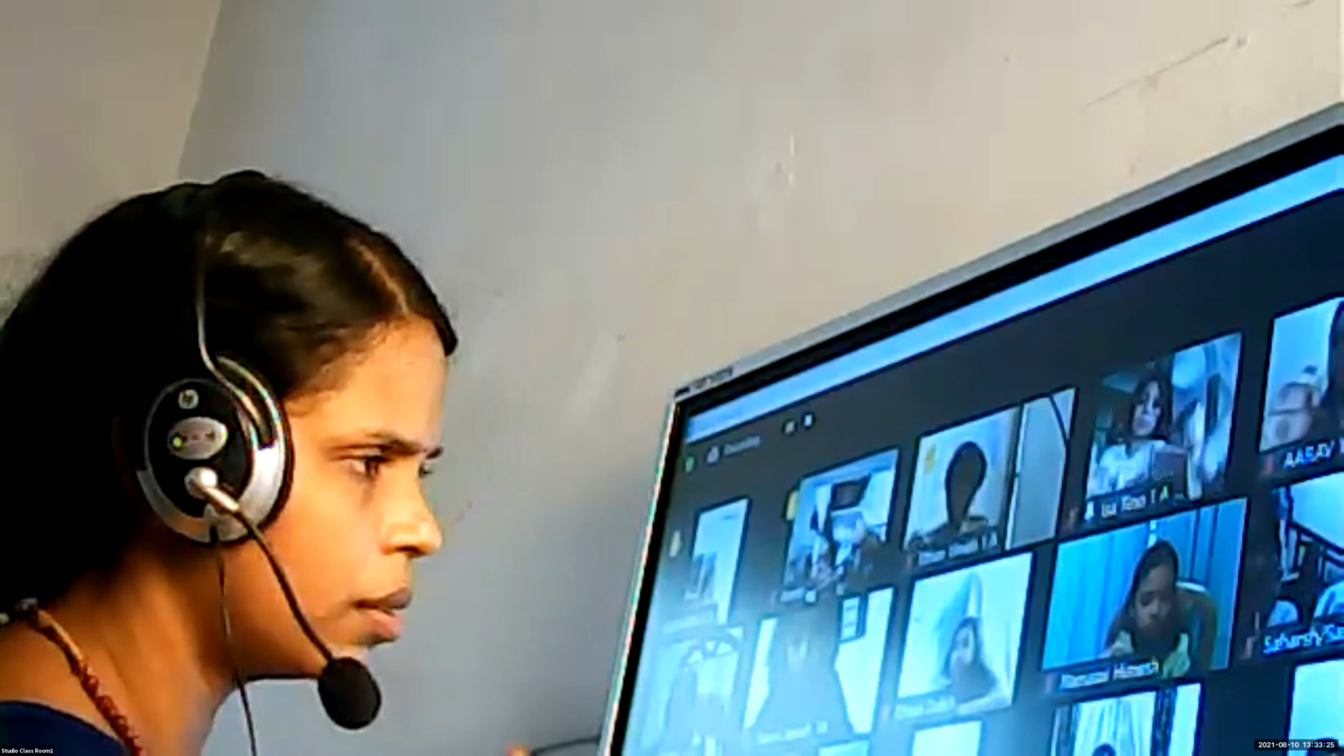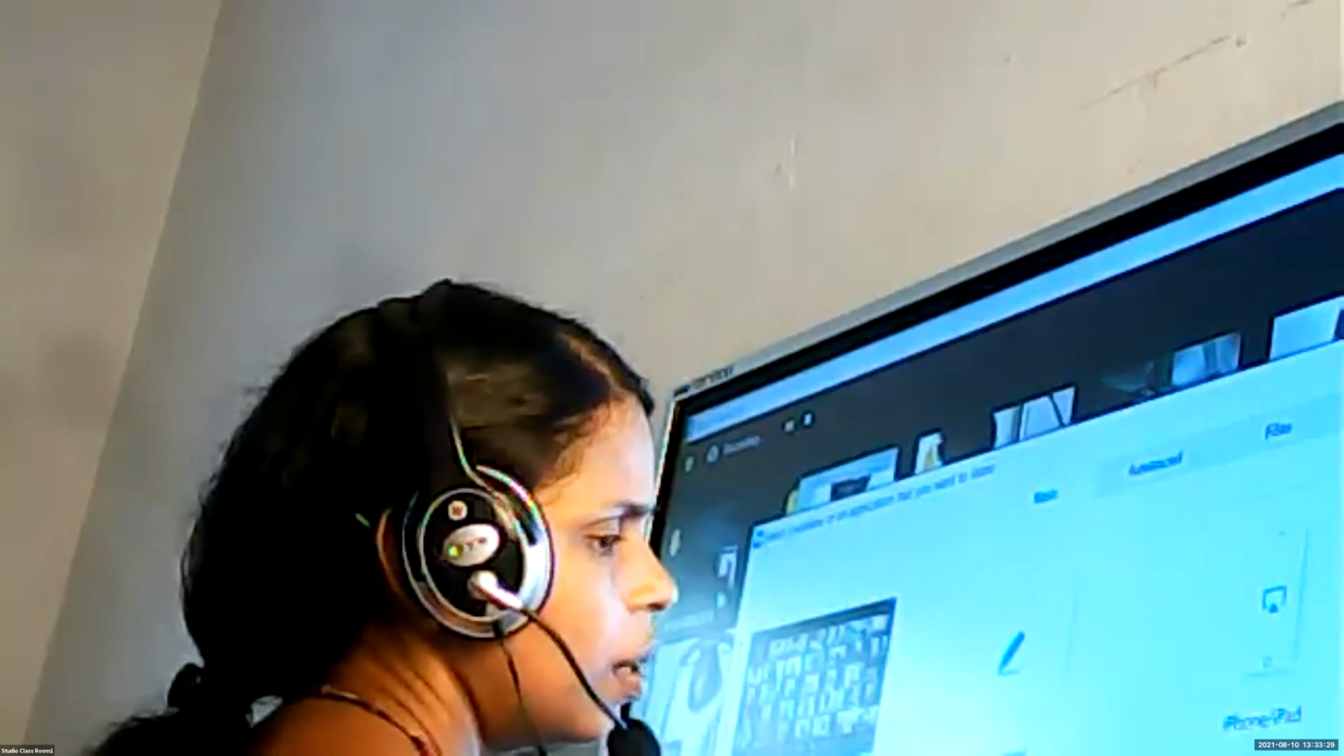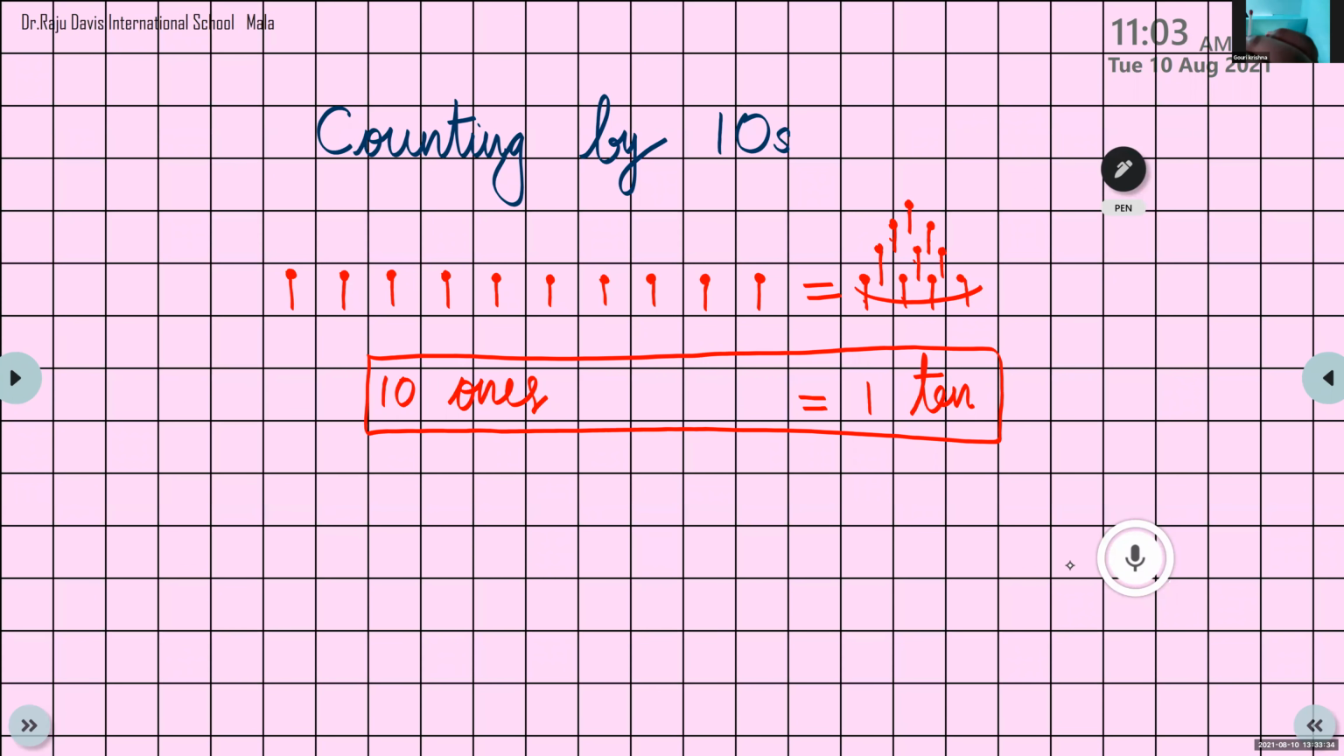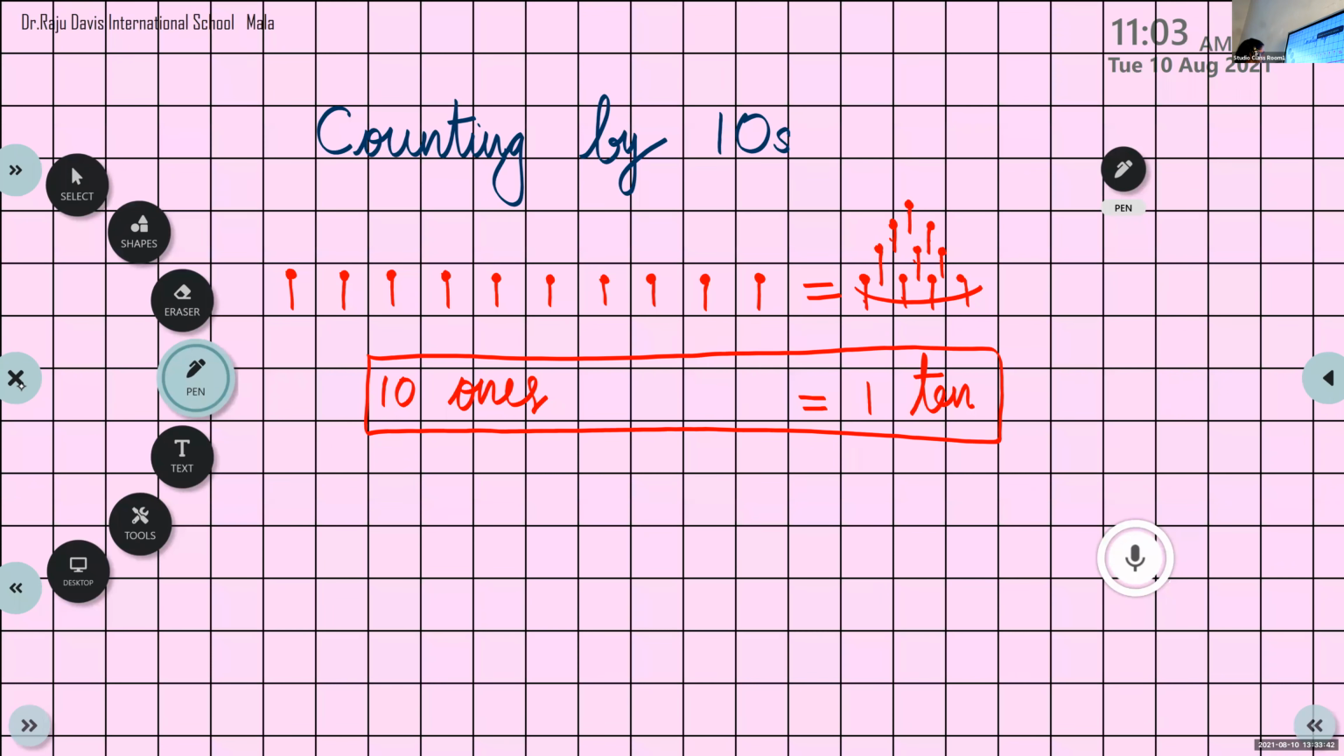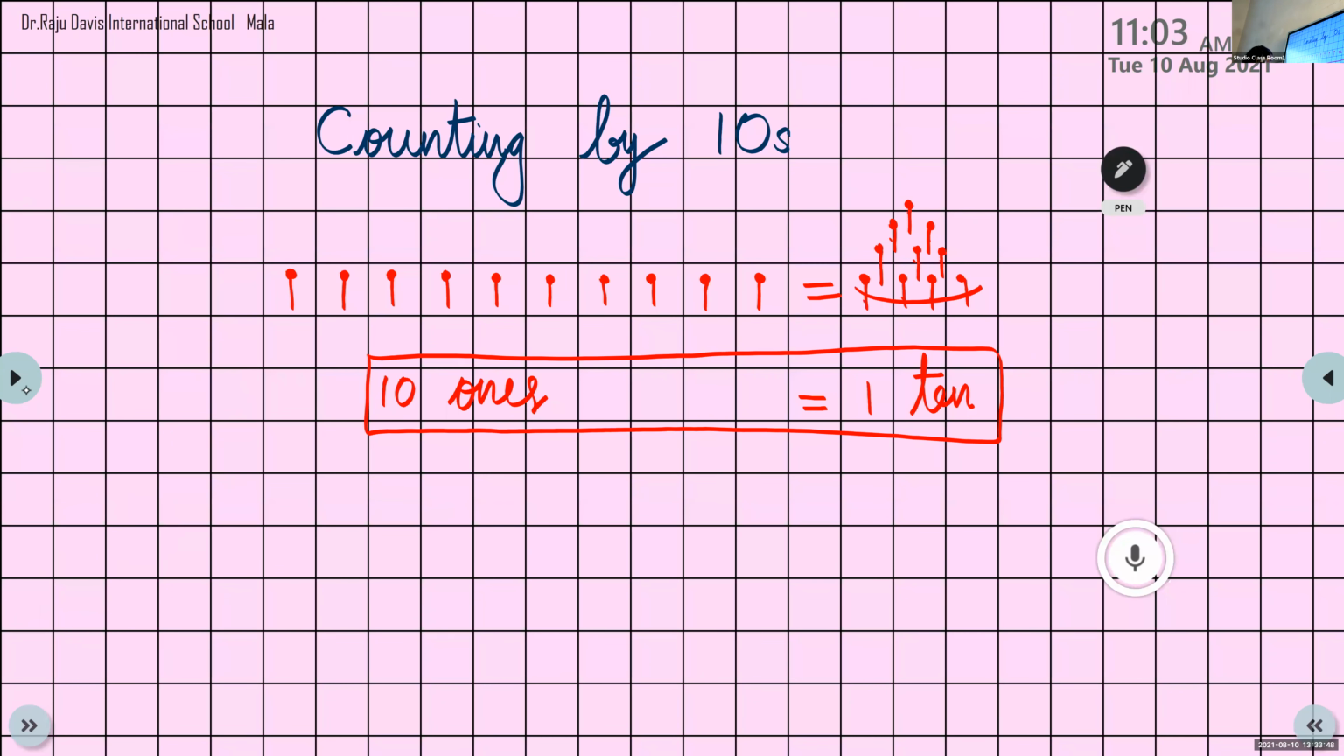Okay, Abel, good. Okay, let me share the screen. Yes, Ritika. Okay, good. Now we can draw 11. So 11 means it is 1, 10 and 1, 1. So let us draw 11. So one bundle of 10. So you can draw in the same page.